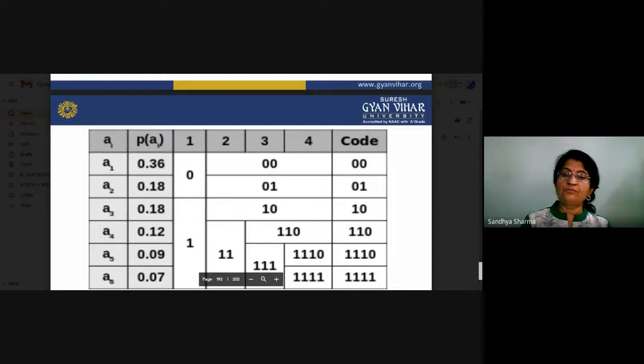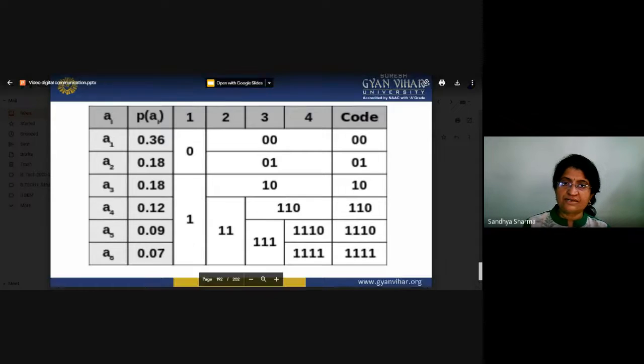It means we have to remove the redundant bits and reduce the number of bits so that a large amount of signals can be transmitted with a particular bandwidth. If we are reducing our number of bits, then our bandwidth requirement will also be reduced. So this is our target: how we can reduce the number of bits by using the source coding theorem. According to our source coding theorem, we can reduce our number of bits.